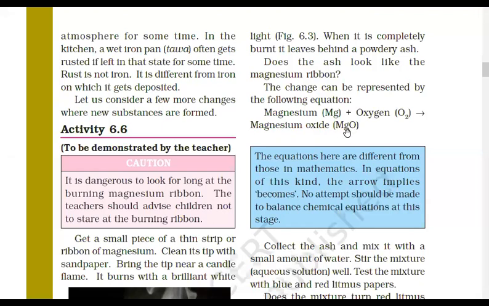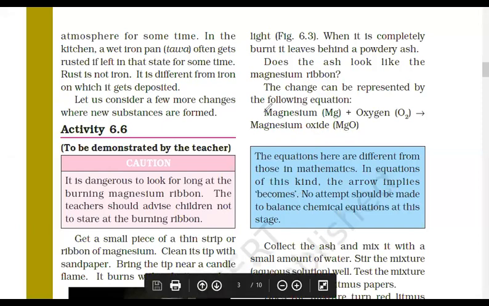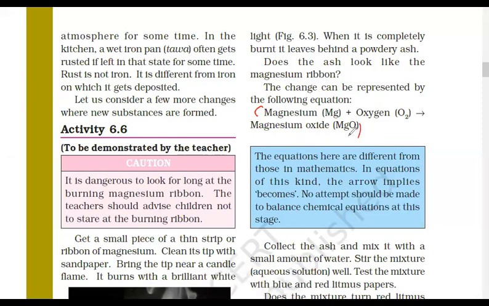Okay, very good, right? So this is your combustion reaction of magnesium. This is a chemical change because magnesium is reacting with oxygen to form magnesium oxide. Now this is called chemical equations, which we have already studied. Any substance, when it reacts with oxygen, the reaction is called a combustion reaction.